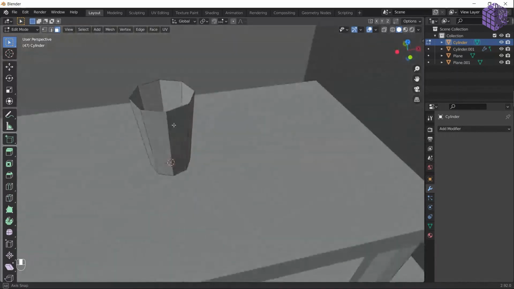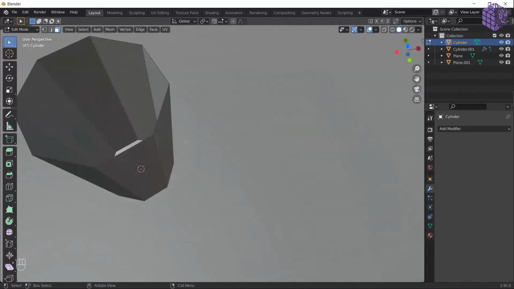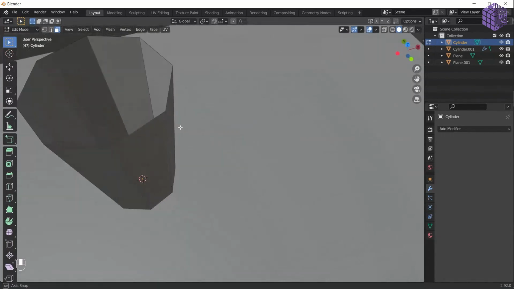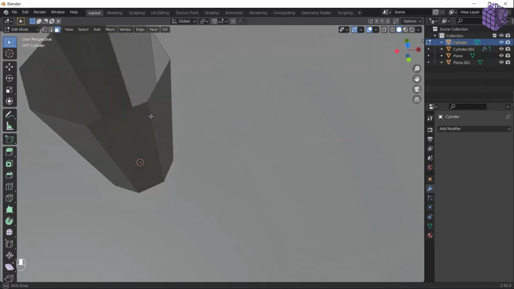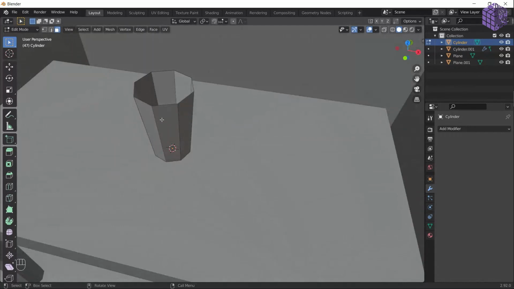Go into the object mode, apply the scale because we have scaled it a lot. Apply the scale. And let's choose a modifier. This modifier is called solidify, obviously by the name. It solidifies the object. So choose the solidify, and you can already see this. So if I hide this, there is not a lot of geometry, and it's adding geometry. Let's make it a little bigger. Yeah, seems fine to me.